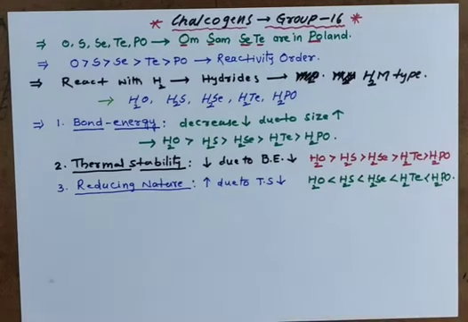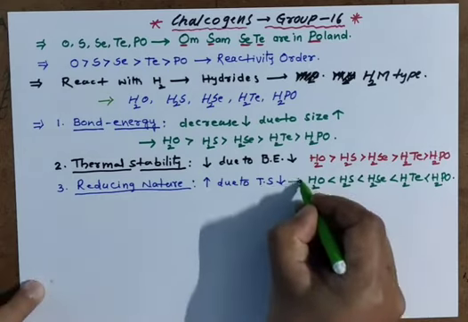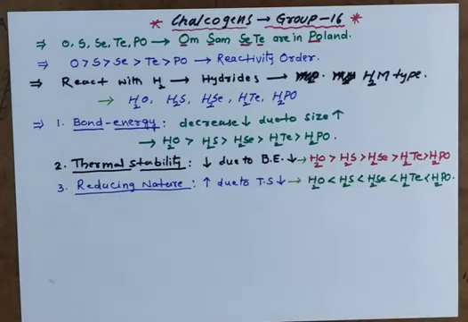Thermal stability decreasing, the bond breaks easily. When the bond breaks easily, they donate H plus easily, so they can reduce others easily.